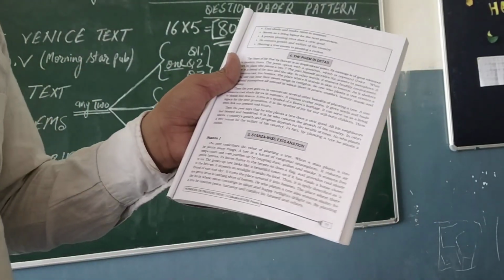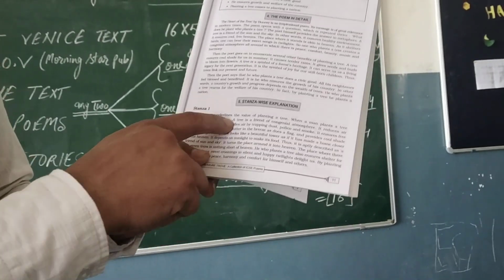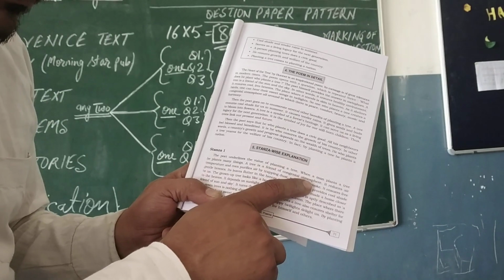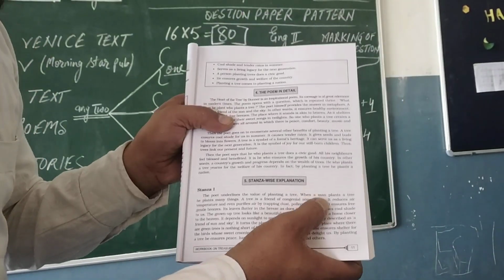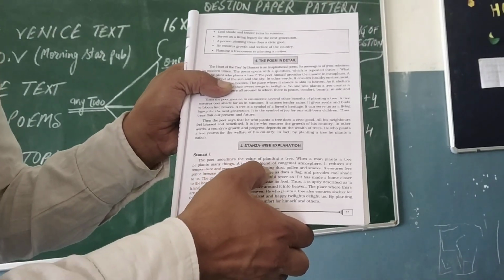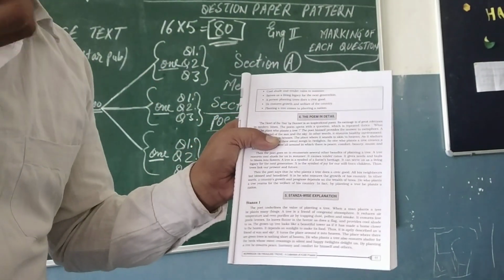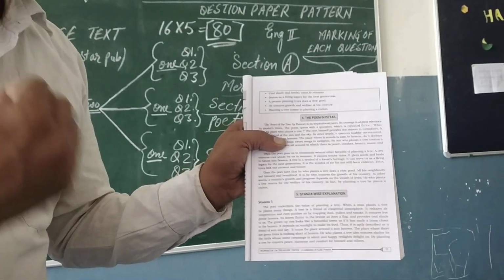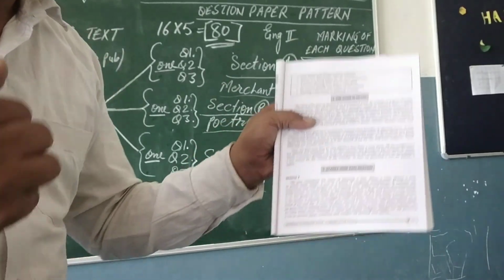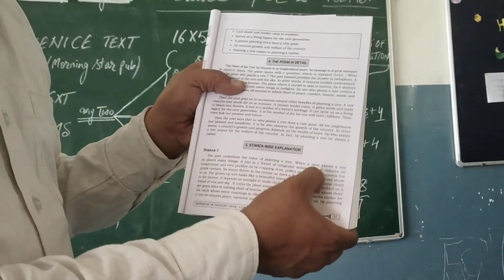Dear students, let us see what the explanation says. The poet underlines the value of planting a tree. When a man plants a tree, he plants many things. A tree is a friend of congenial atmosphere. Congenial, it's bringing a friendly atmosphere. Without plants, no oxygen is coming. So congenial in relation, friendly relation we have with the trees.